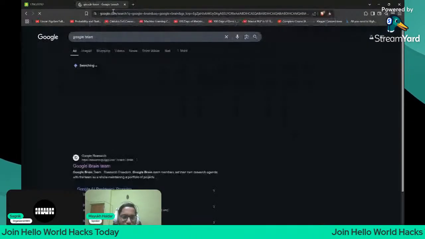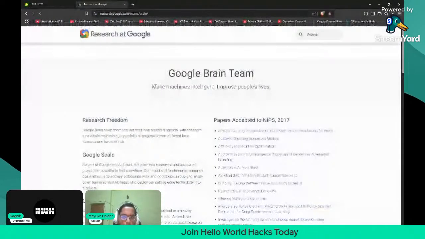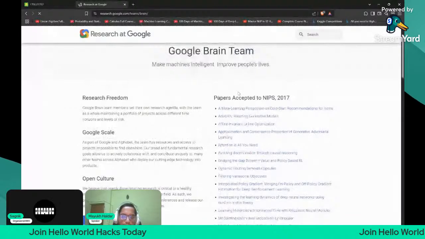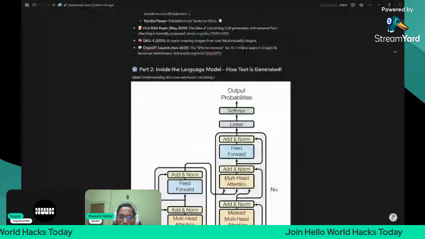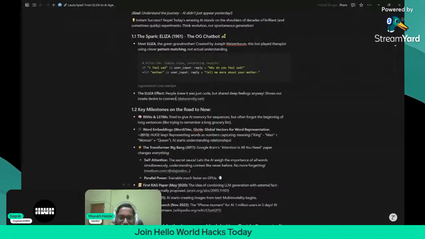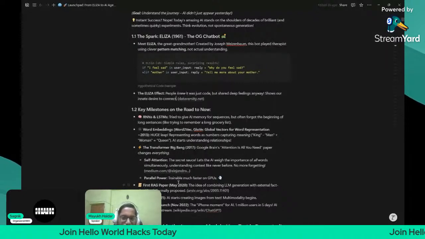So Google Brain team is like Google DeepMind, but it is something different because it is developed by Google only. Like make machines intelligent, improve people's lives. You can see other papers also released by this organization. Then we have in our pipeline the transformer paper, and then the first RAG paper, retrieval augmented generation, which we are going to do today. The RAG chatbot. We have to develop this chatbot today.